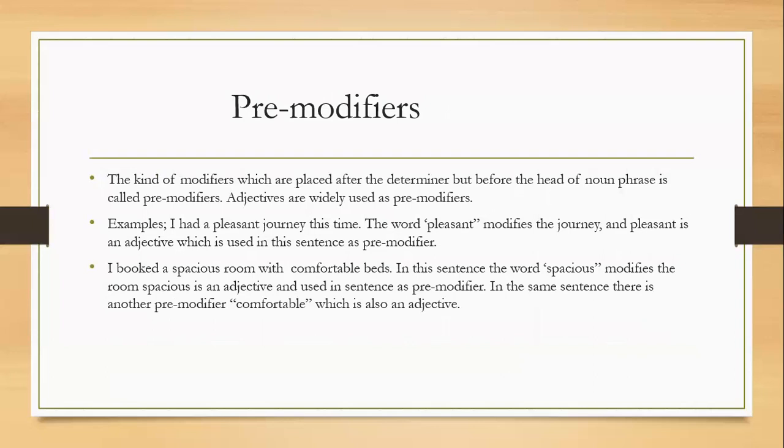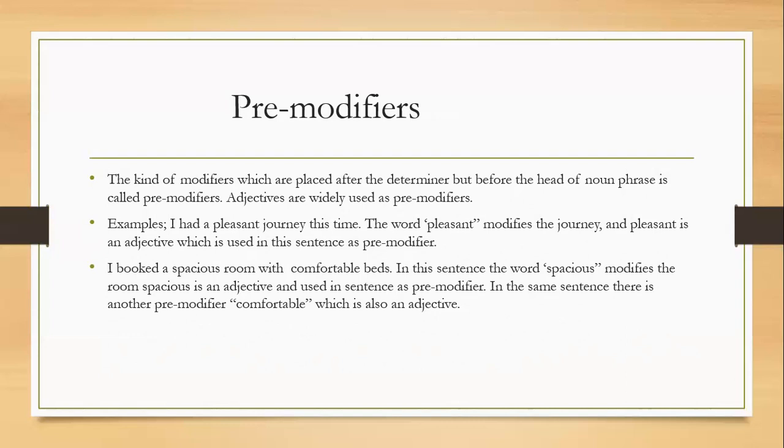Number one, pre-modifiers. The kind of modifiers which are placed after the determiner but before the head of a noun phrase are called pre-modifiers. Adjectives are widely used as pre-modifiers. For example, I had a pleasant journey this time. The word pleasant modifies the journey, and pleasant is an adjective which is used in this sentence as a pre-modifier.